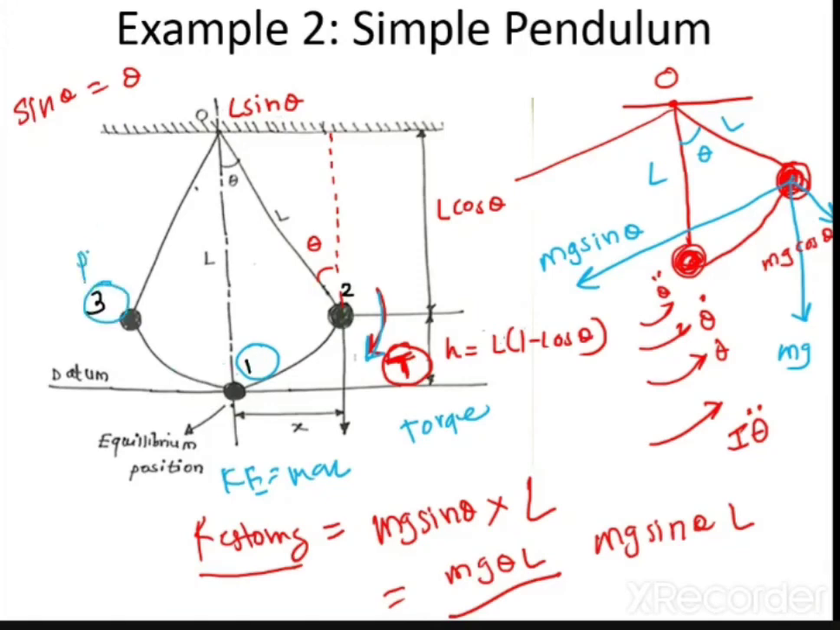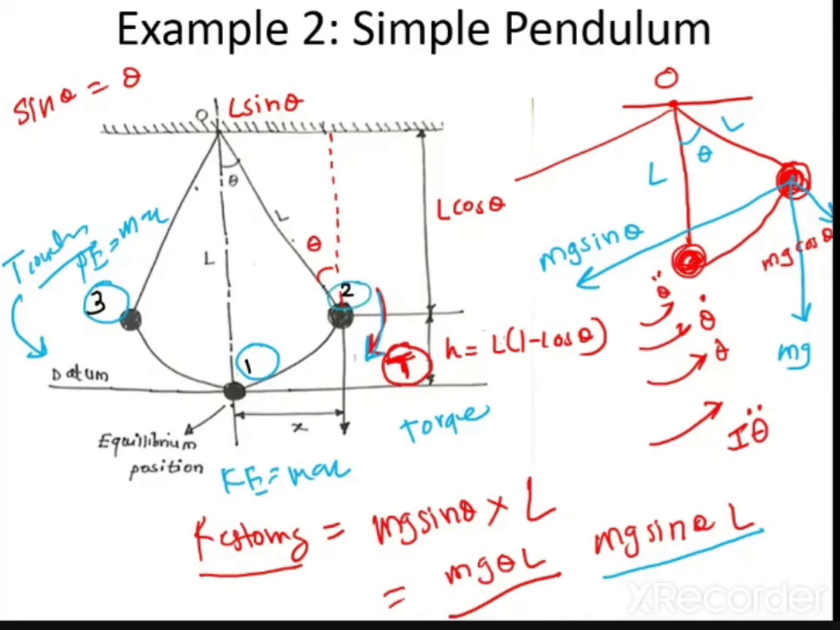And again at position 3, the potential energy will be maximum. Again this torque, mg sin theta into L, will start acting, this time counterclockwise. Again it will bring this mass from position 3 back to position 1. Again at position 1 the kinetic energy will become maximum, and again it will go to position 2.